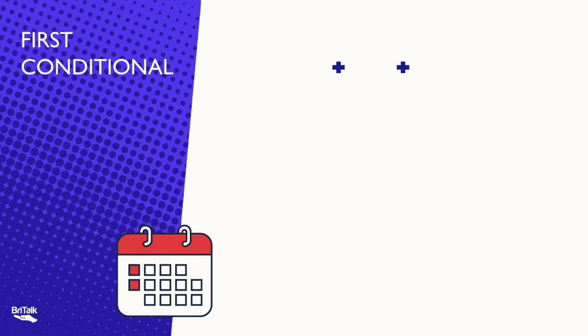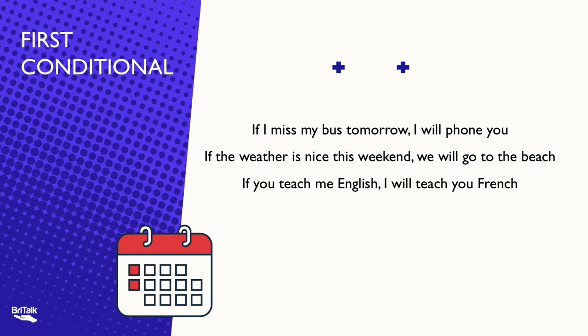Now, how is the zero conditional different from the first conditional? Let's have a look at some examples of the first conditional together. If I miss my bus tomorrow, I will phone you. If the weather is nice this weekend, we will go to the beach. If you teach me English, I will teach you French. So what's the difference? Well, the structure is different.